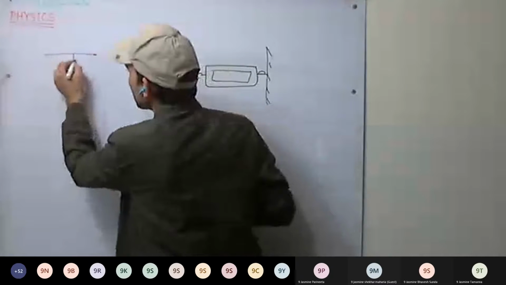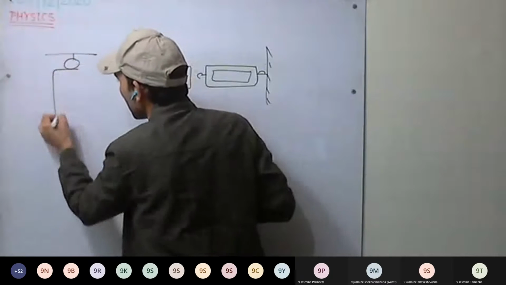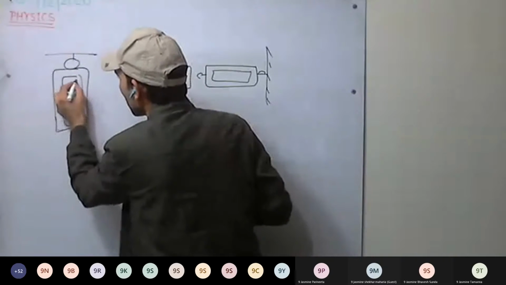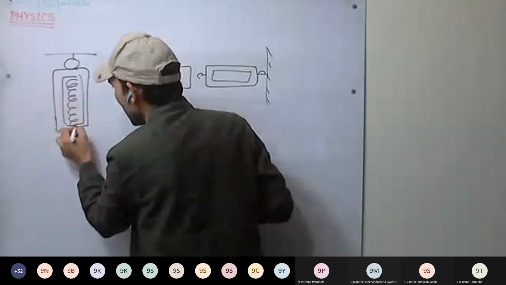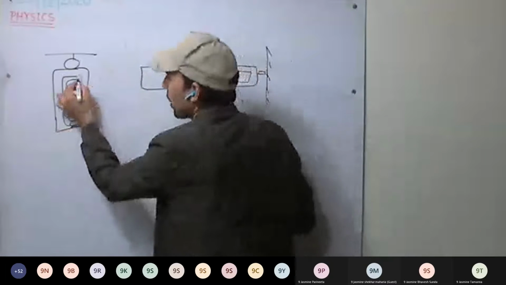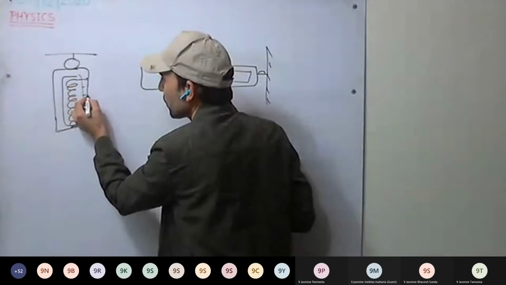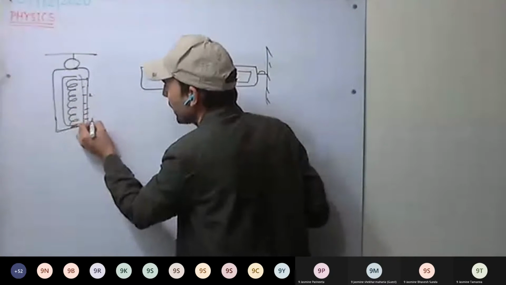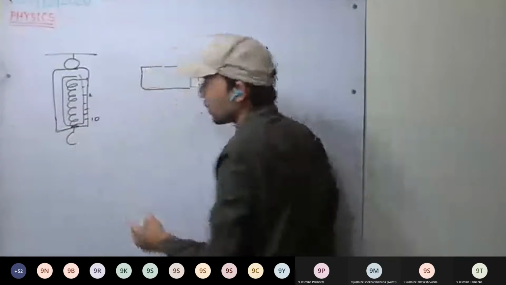This is how a spring balance is. There is a ring, and we have the spring attached here. It is marked 0, 1 kg, 2, 3, or mostly in kgs, 5, 10 like this. And here we have the hook.